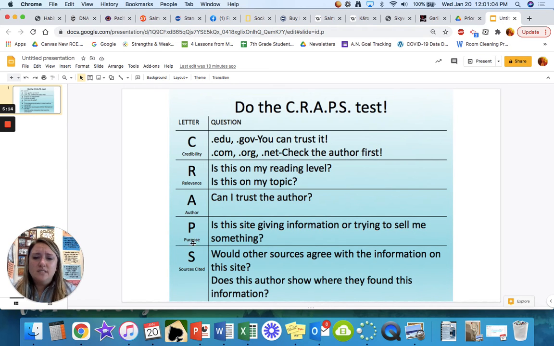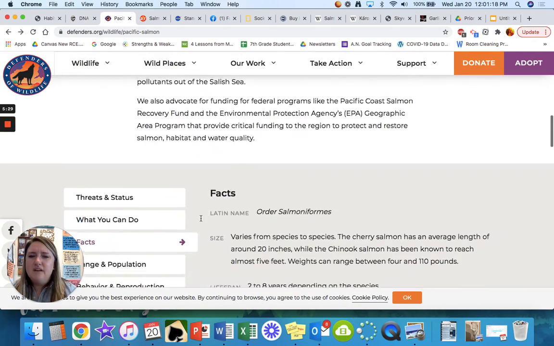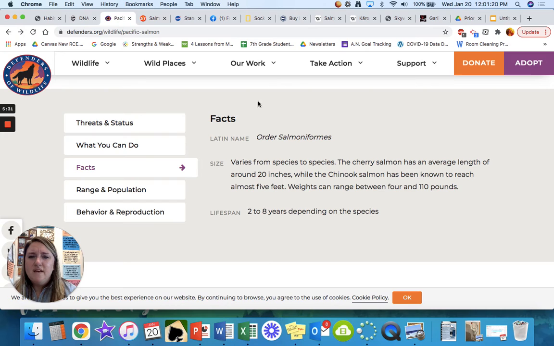S is for sources cited. You have to think, if it's an organization that you don't know if you can trust, can you find other websites that agree with the information? Do they cite their sources? Maybe on this Defenders of Wildlife one, maybe I'm like, I don't know if I can trust this. But down here where they're talking about facts about salmon, if they said where the information came from, like maybe it comes from National Geographic or some sort of encyclopedia, then maybe you could trust it.